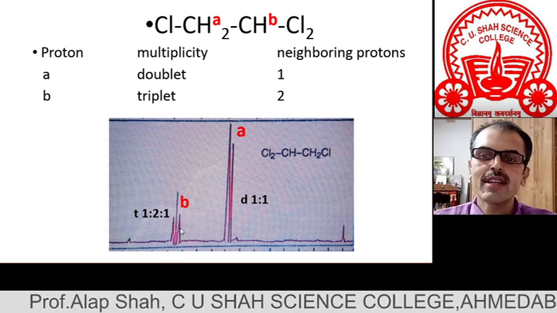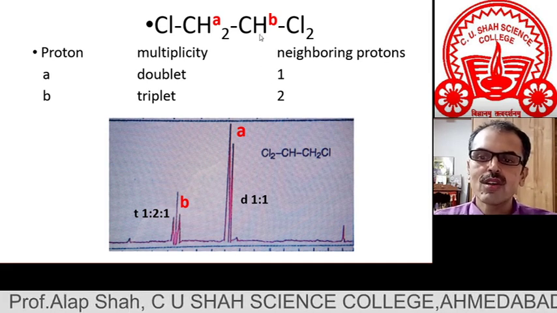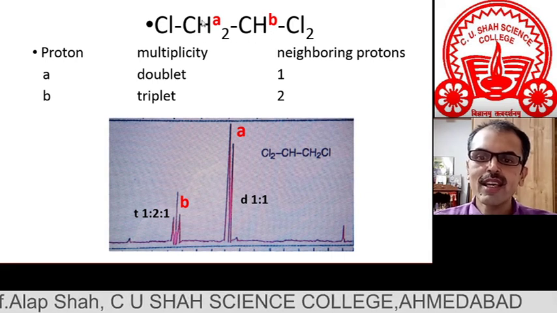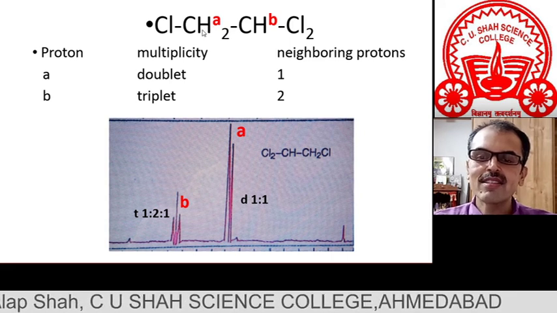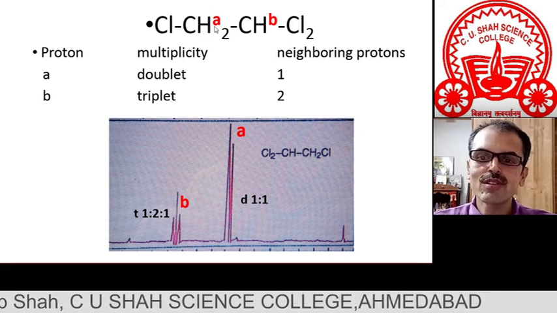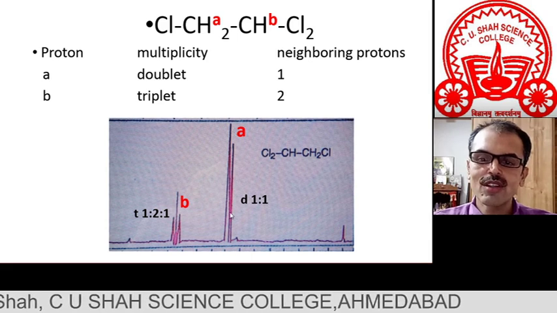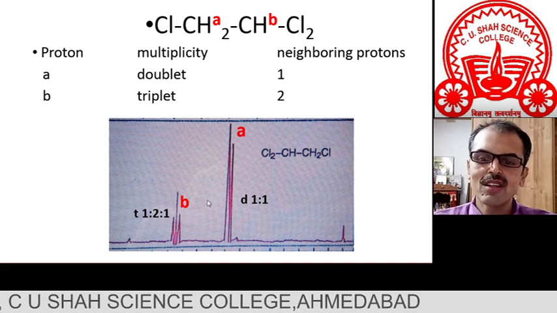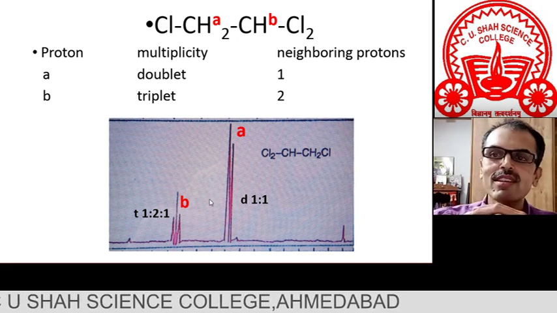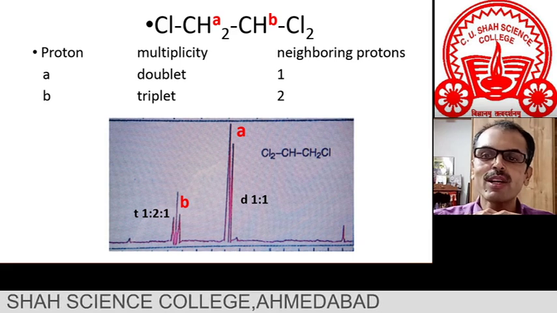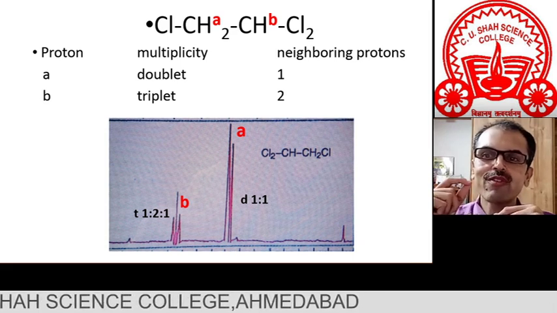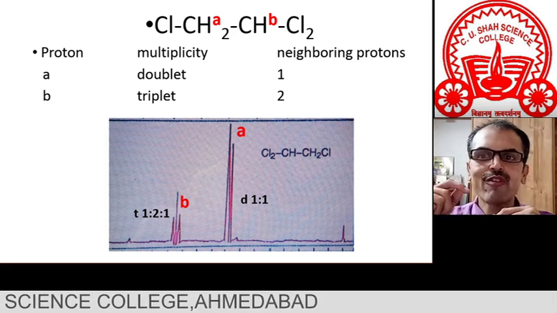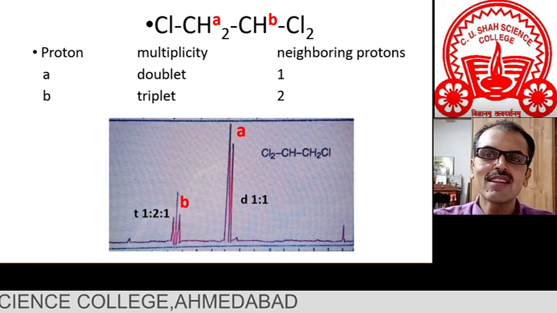One more interesting observation: signal B arises from only one proton, while signal A arises from double the number of protons. So here also signal A is double intense than signal B. We discussed this when we covered the principle of NMR spectroscopy, that the intensity of a signal is proportional to the number of protons that give rise to that signal.